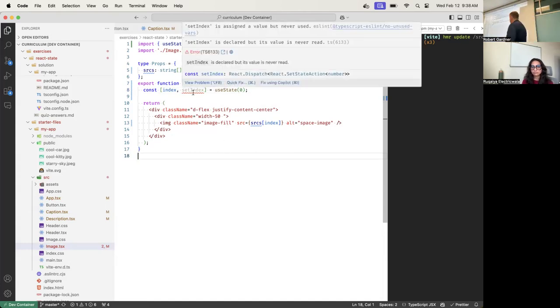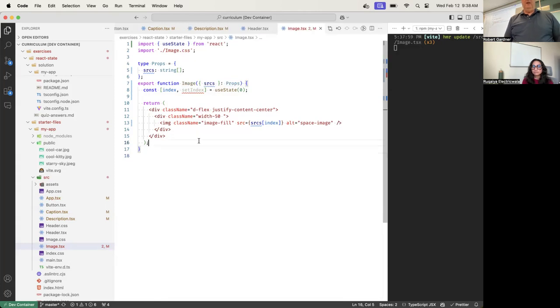Now I'm not calling set index. You can name this function anything you want. I see a lot of different names for it, but your code will be simpler and easier to understand if you name it set followed by the name of the state variable with uppercase. Always follow that convention. If you name it index, set index. If you name it count, set count. If you name it color, set color. Always use that. It's not required, but it's a convention that will make your code easier to understand.